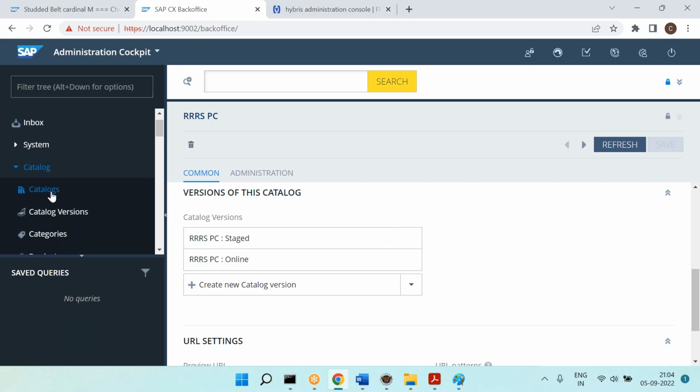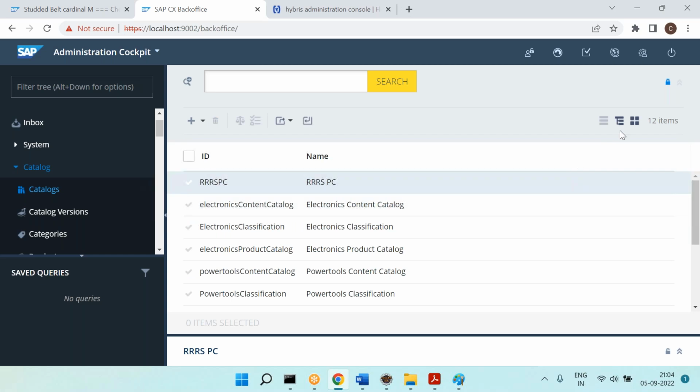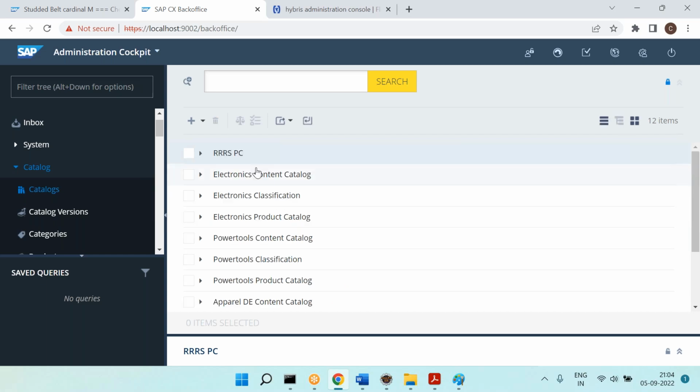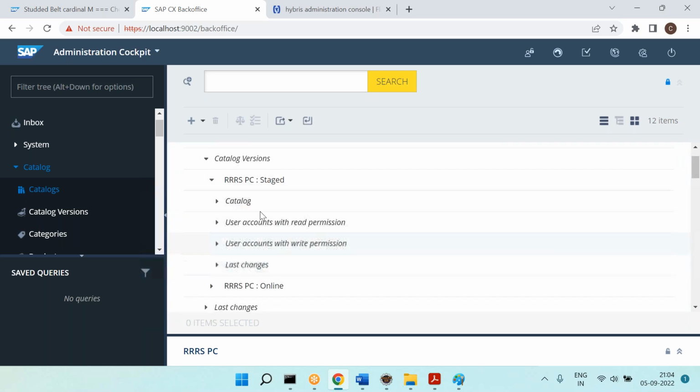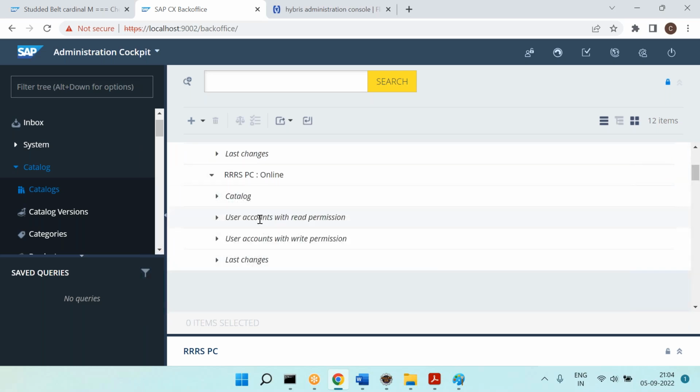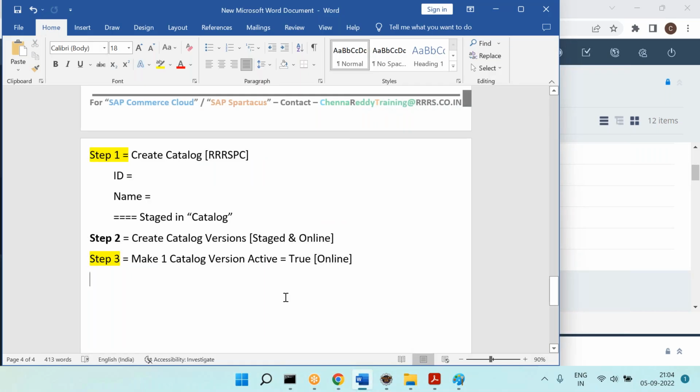That's it. Now you can also see these results in the tree format. So click on this. You can expand it. Now you can see catalog versions are appearing here. Expand this, and now you can see the staged version and online version are appearing. If I go to the staged version, nothing is there at this point of time. If I go to the online version, nothing is there either. That's good. That is what we need.